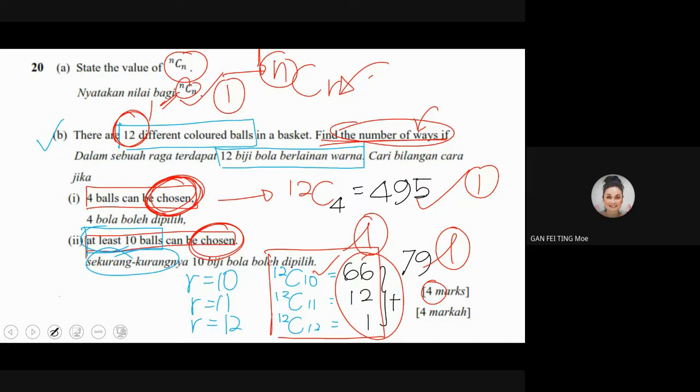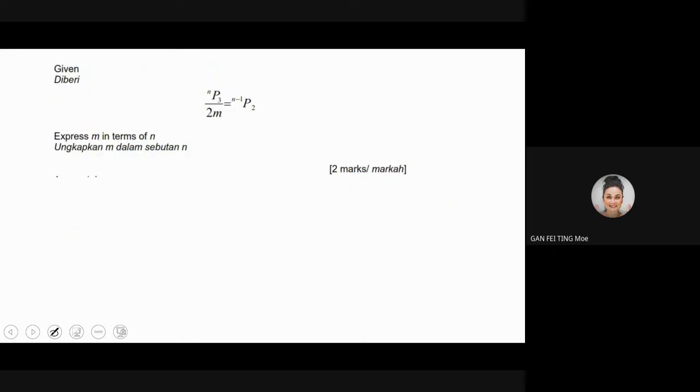Okay, now let's continue to the next question. Because we have only one question to discuss, I need you to jot down the information for this question. I have a few questions here that I picked randomly from State's paper. Just now I was discussing NCN or NCR. Now I go to one question of NPR. What is the formula of NPR? Refer to your formula, NPR.